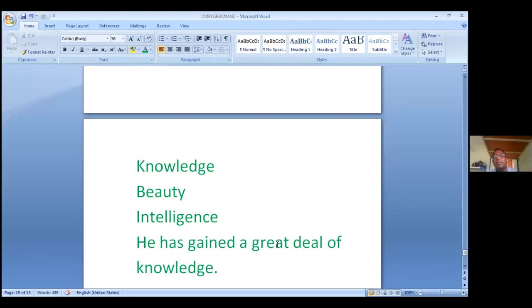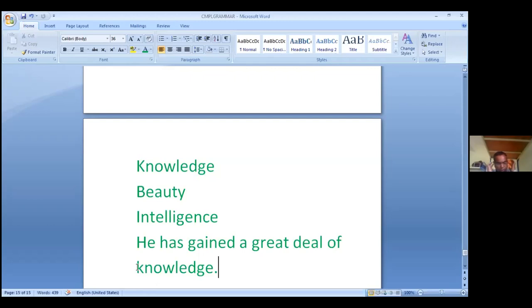So we can say this a great deal of, but we cannot say he has gained three knowledges or four knowledges. No. Though it is an abstract noun, it is uncountable. And because it is uncountable, we cannot use a or 1, 2, 3. These numbers cannot be used before this. So these abstract nouns are called uncountable abstract nouns.